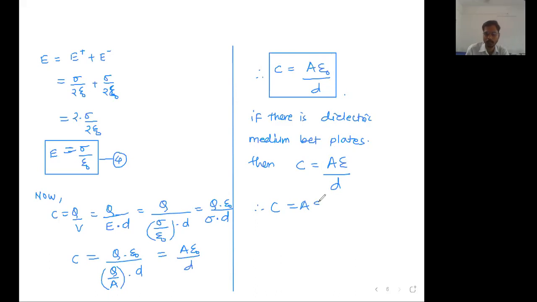Now epsilon can be written as epsilon 0 into epsilon r, or some people write it as epsilon 0 into capital K, and some people write the formula like this, A K epsilon 0 upon D. They just modify the sequence.